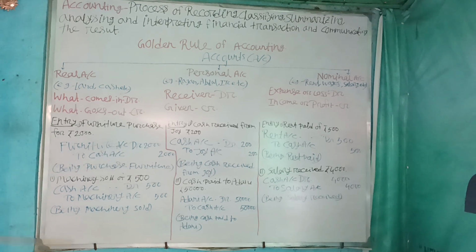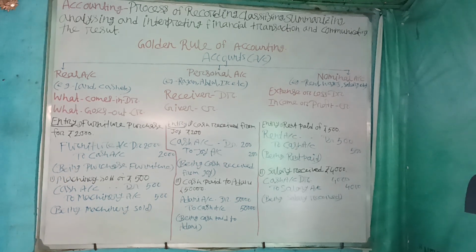But in case of credit, we use "To" before the cash account. So here the journal will be furniture account debit 2000 to cash account 2000. Narration: being furniture purchased. With the help of narration, we can mention why we pass this journal.